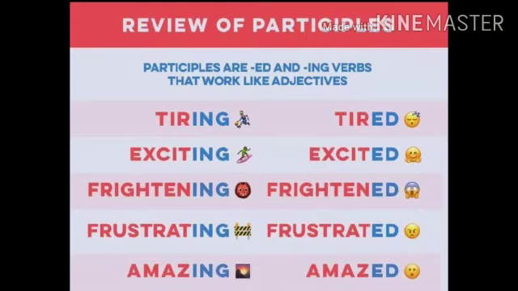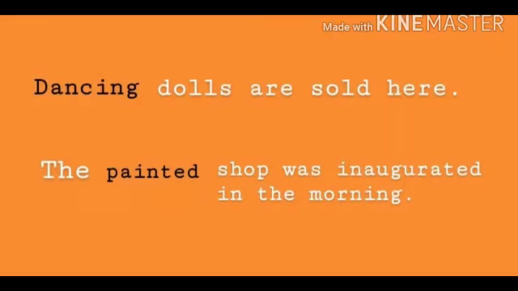Now I want to clear it with examples. For example, dancing dolls are sold here. In this sentence, dancing is a present participle. Here, I want to give you another example. The painted shop was inaugurated in the morning. In this sentence, painted is an example of the past participle.